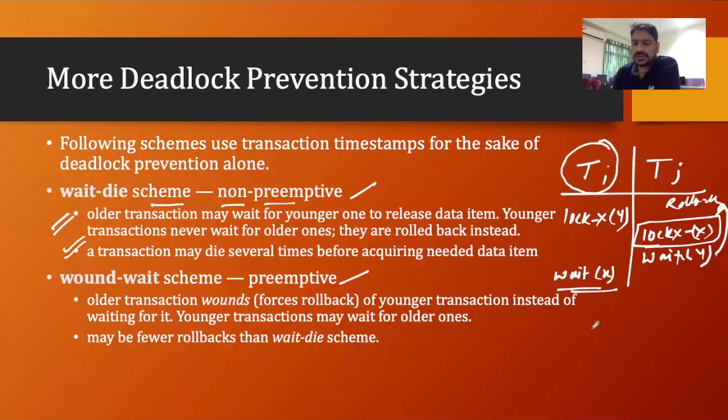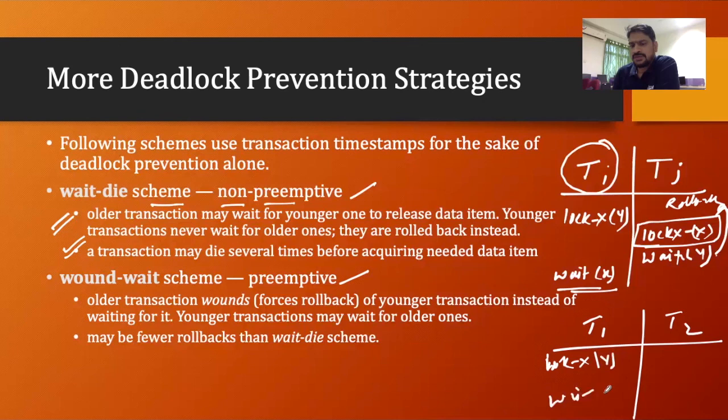So here is the reverse one. What is the reverse one? If we have T1 and T2, T1 is the older transaction, has already taken the lock on Y and is waiting for X. Here T2 has taken the lock on X and is waiting on Y. So it says that the older is not going to wait, instead it will roll back.